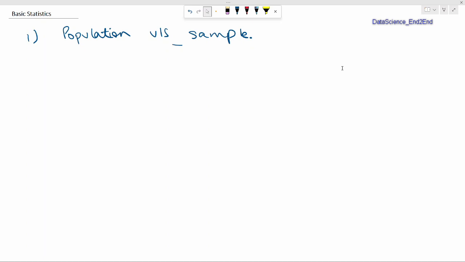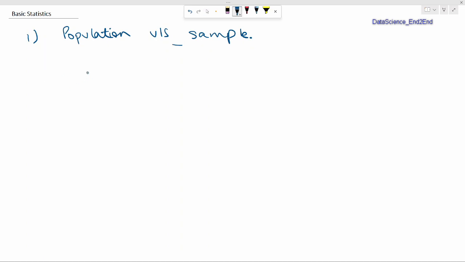Today in this video, we will talk about two concepts. First one is population versus sample. Starting with the population. Population is basically a group that represents all the members of a certain category of interest, while sample is a subset from that particular population.